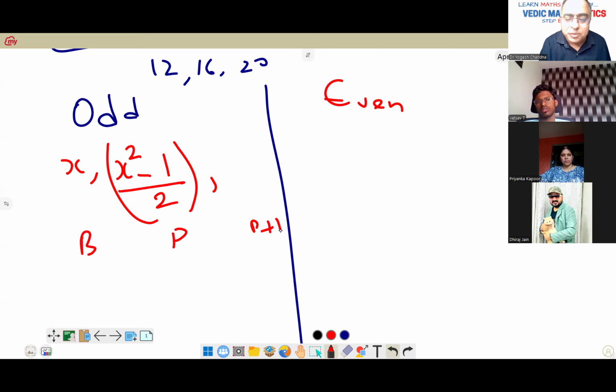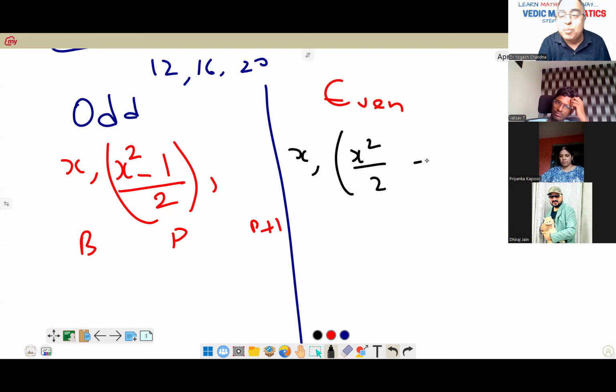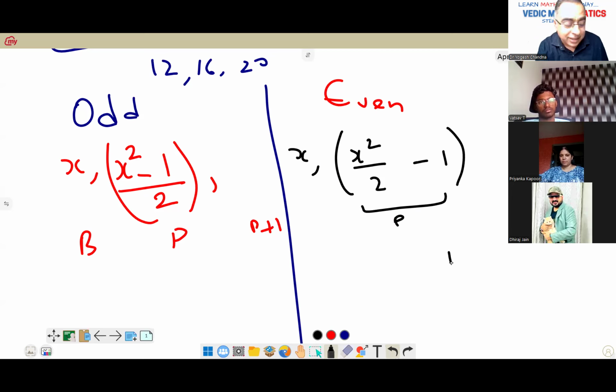We'll have examples, don't worry. Here, if it is X, the second could be X square by 2 minus 1. See, this is a difference. Here, minus 1 and then divided. But here, first squaring, dividing by 2, minus 1. And if this you say P, the other is P plus 2. This formula also you can use.